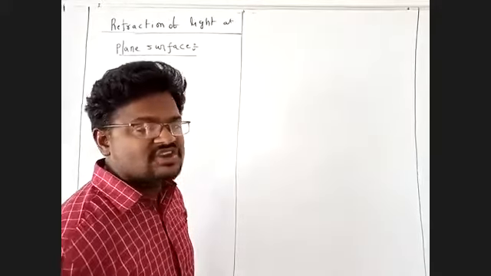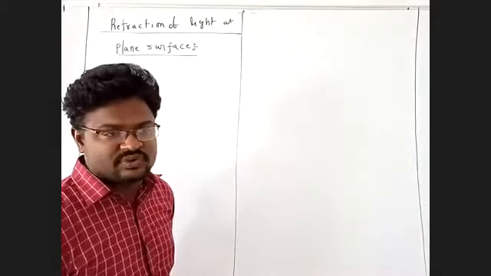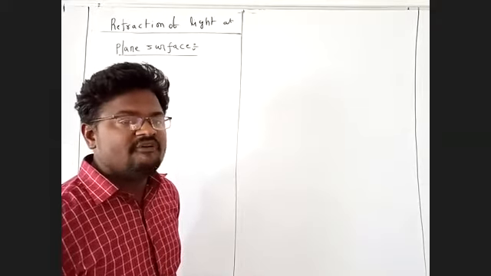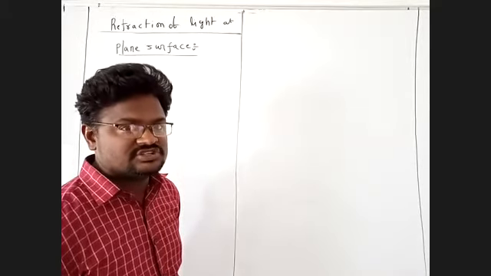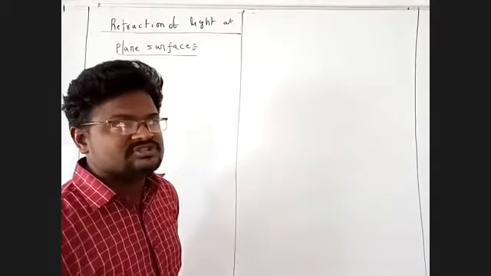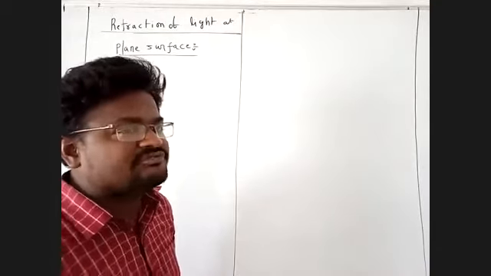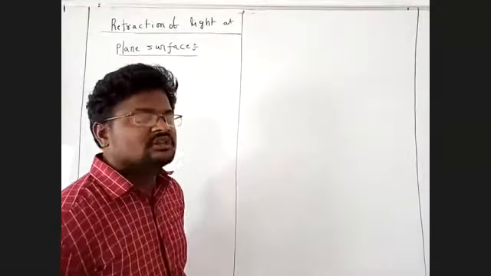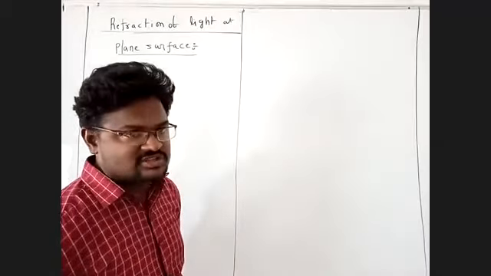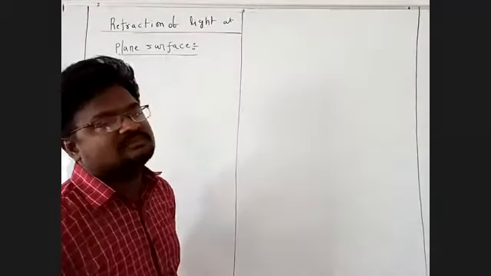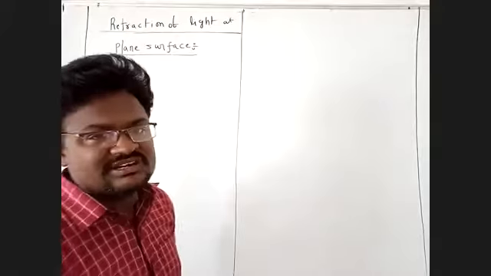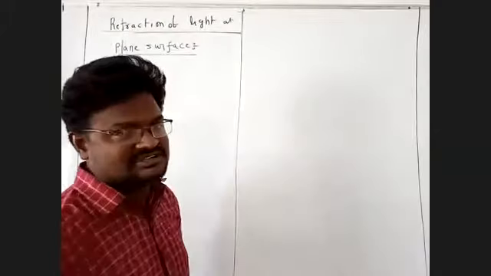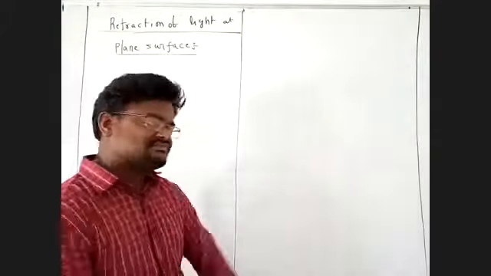Absolute refractive index is equal to the speed of light in a vacuum divided by the speed of light in a medium. Absolute refractive index is defined as the ratio of the speed of light in a vacuum to the speed of light in a medium. It has no units. It has no dimensions.